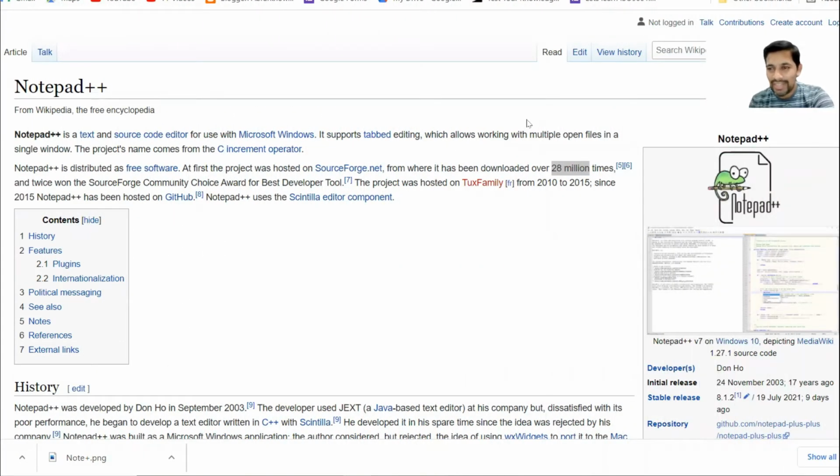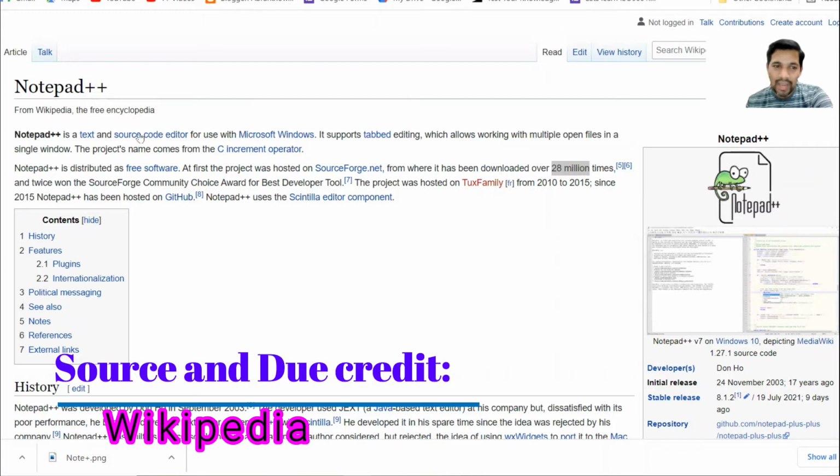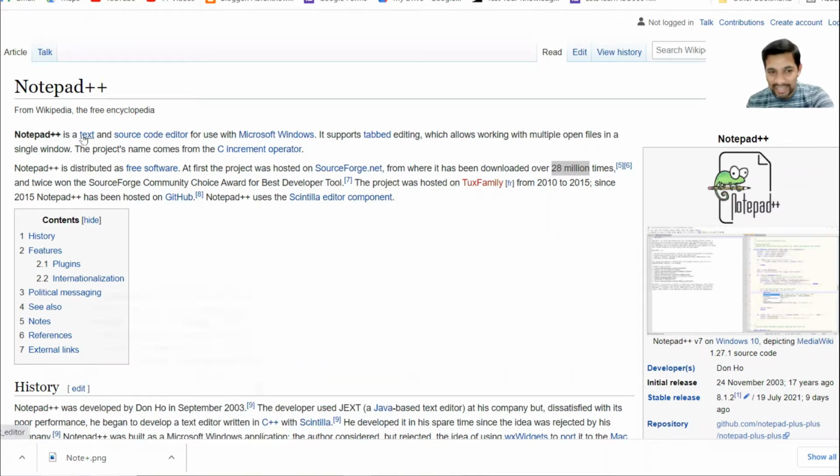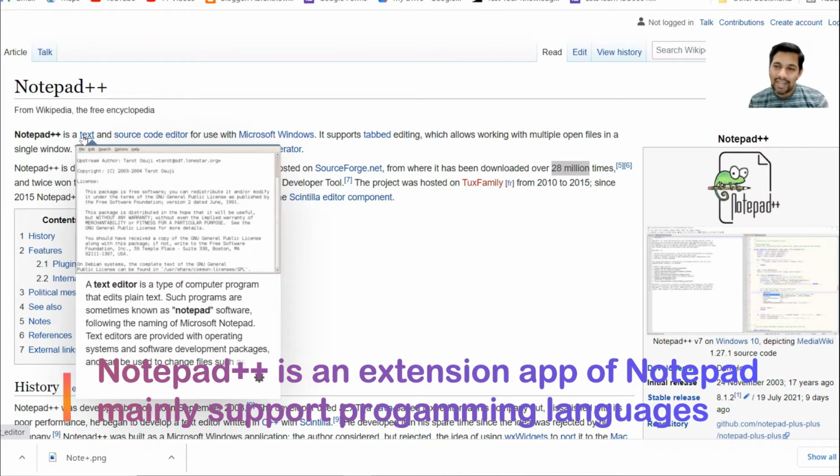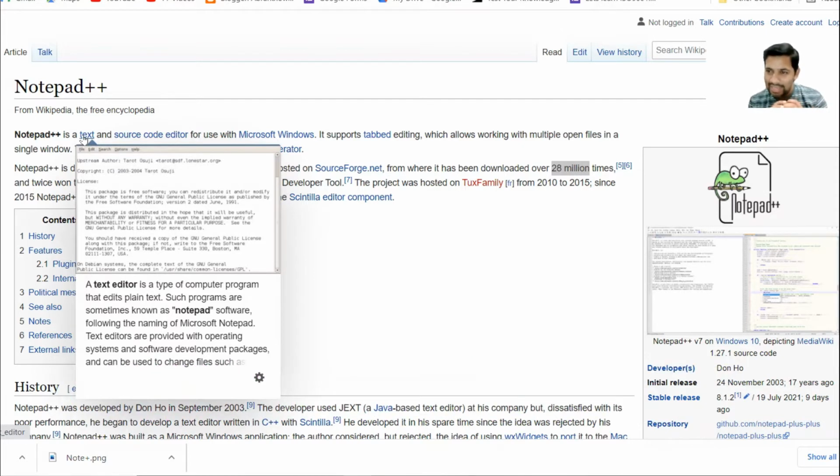Today's topic is Notepad++. I have taken this directly from Wikipedia, and it says that Notepad++ is a text editor. It is the same as Notepad, how you generally use it: you can take any notes, any minutes, or any reference. Exactly the same way Notepad is used, you can use it, but plus plus.